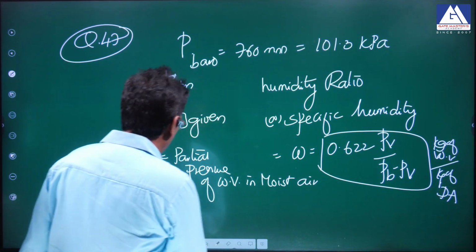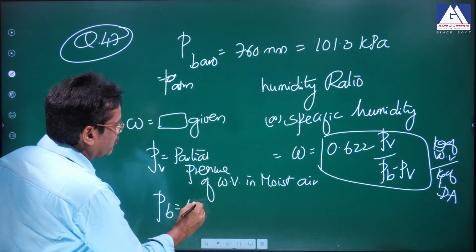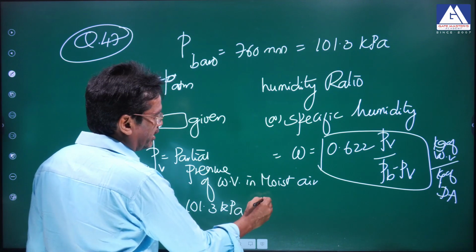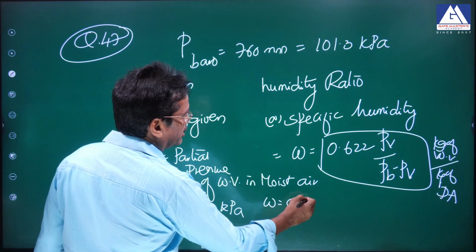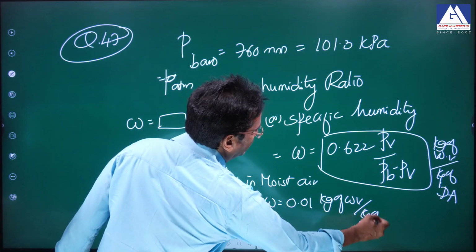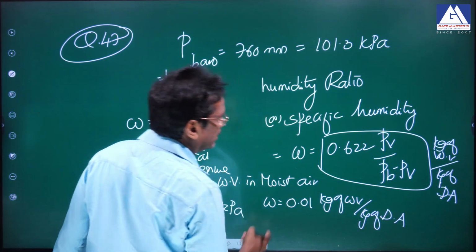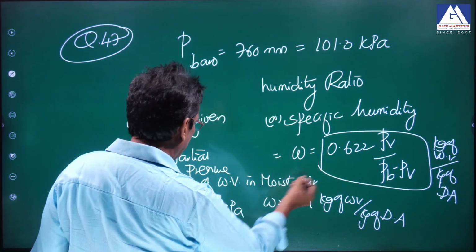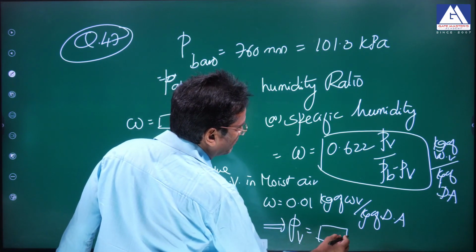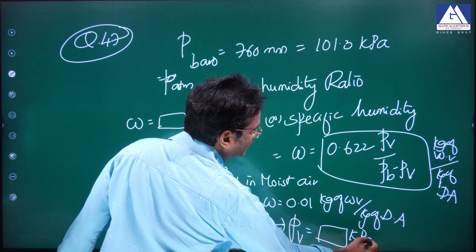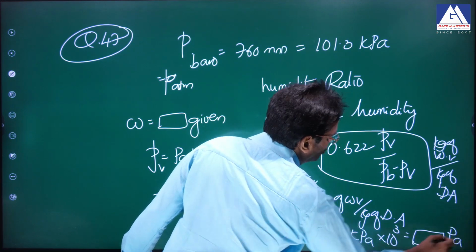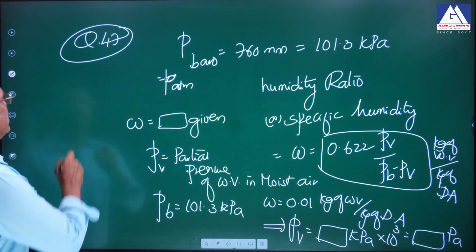So in this formula, PB we have to keep 101.3 kilopascal. Put W, W is given, I think W is given as 0.01 kg of water vapor per kg of dry air. I think I remember it is 0.01. So put this value, PB is 101.3, you will calculate PV, that will not match. You will get the answer in kilopascal, but multiply with 1000, you will get the answer in Pascal. In this question, it is not matching with the answer. Definitely we can challenge.